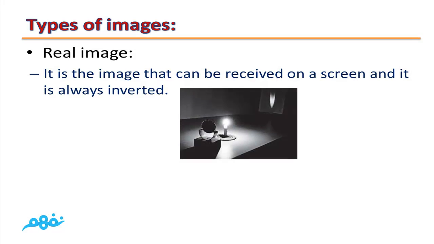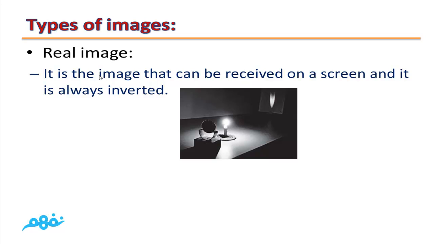Types of images. We have two types of images. Real image: as you can see, here we have a concave mirror and we have a candle. This candle represents the object, and this is the image of the candle. And as you can see, the image is inverted, and you can receive it on a screen. So this image is a real image.